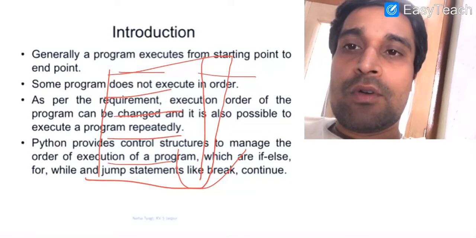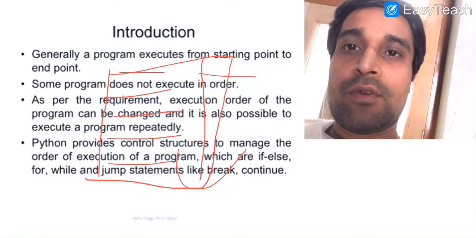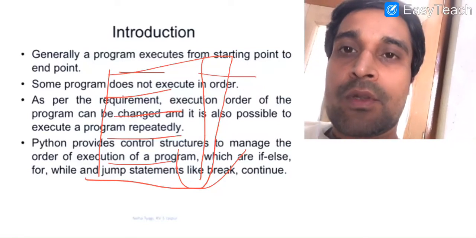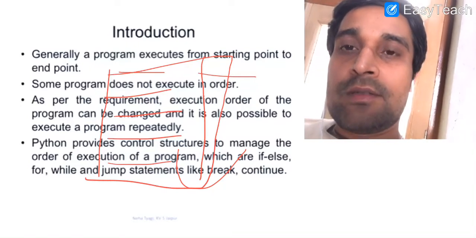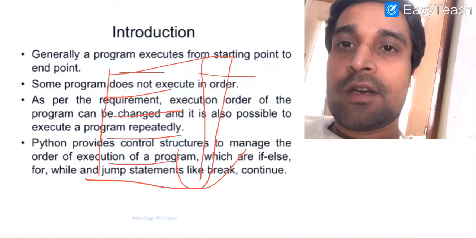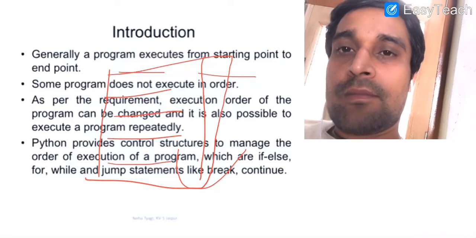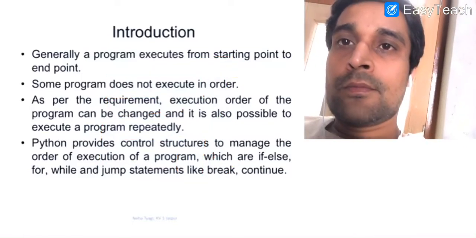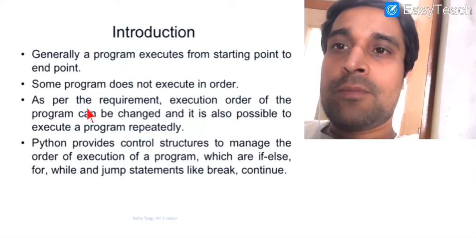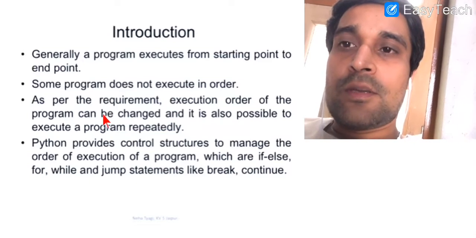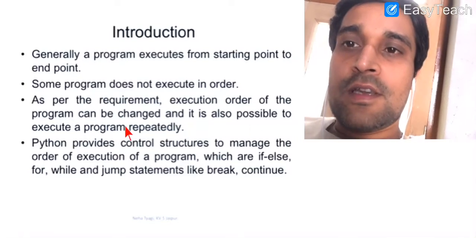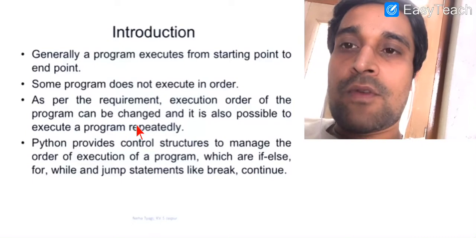But not always do we want to execute the statements in the same order; we want to modify the order of execution. So in this topic we will discuss how we can change the order of execution of the statements, and how we can repeat a set of instructions again and again instead of writing them in our program again and again. In certain programs we don't want to execute the statements in the order as they are written. We want to modify the order of execution, or execute a set of statements again and again instead of writing them a number of times in our program.